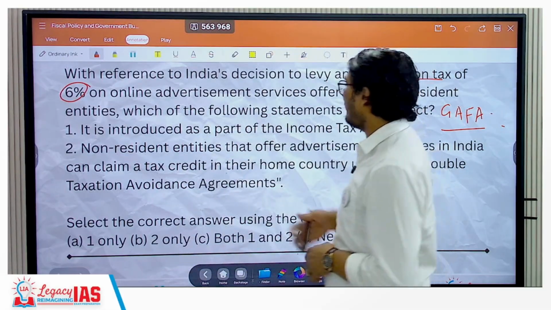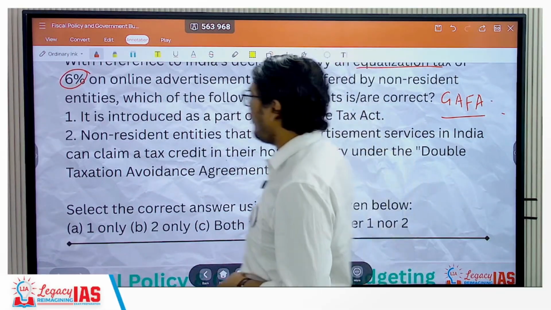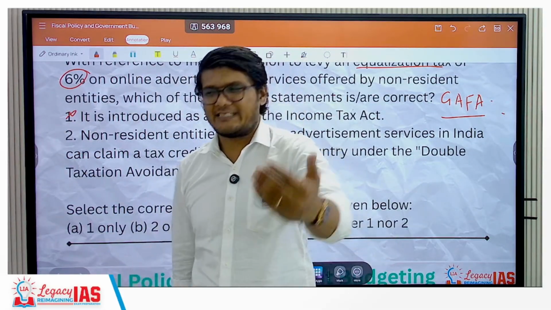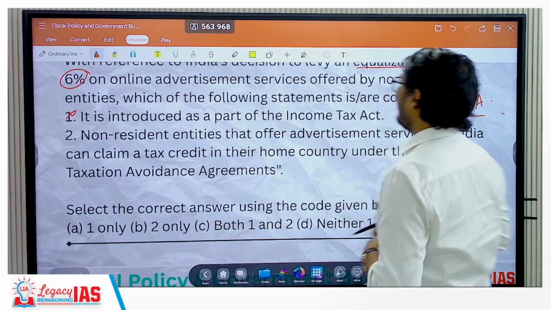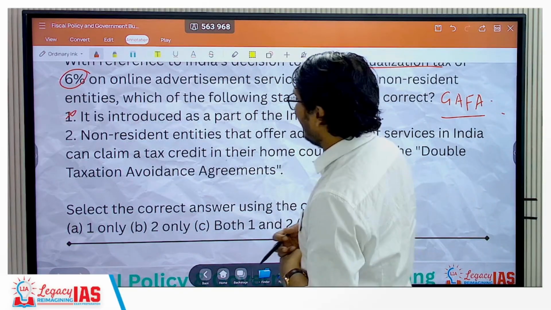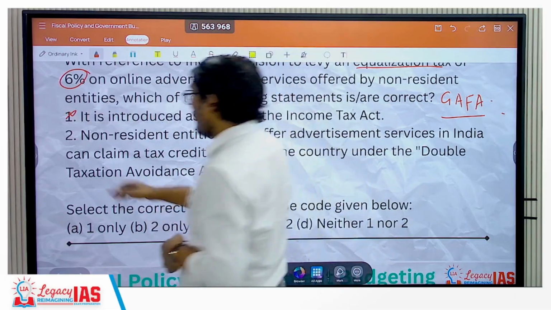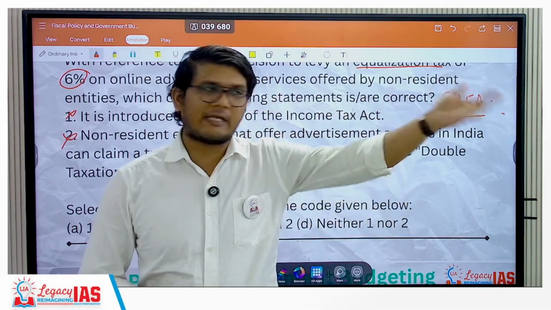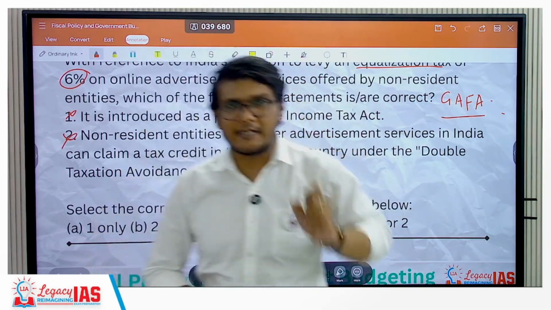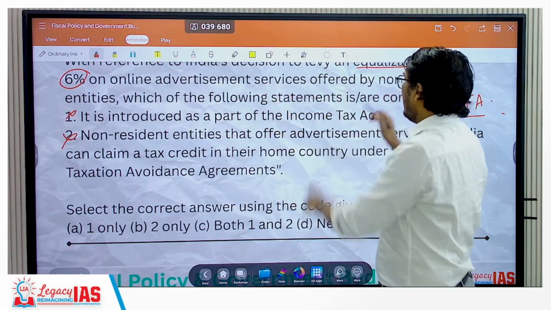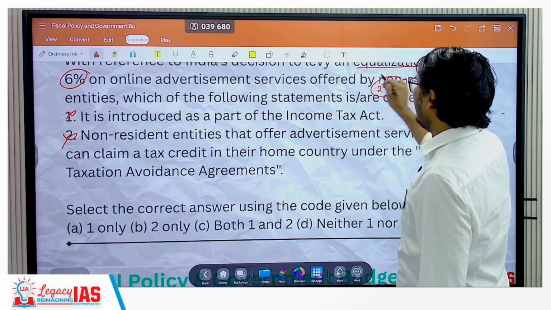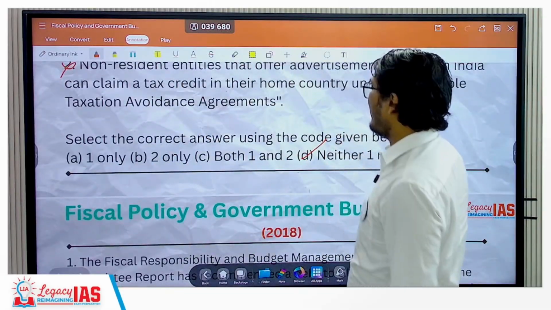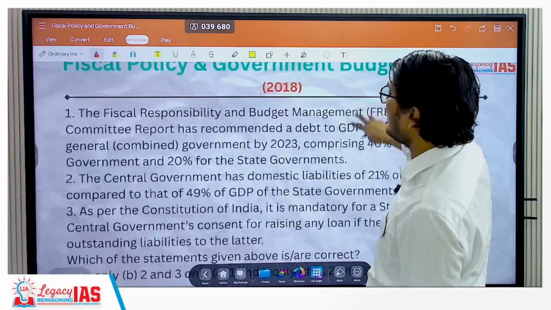Now, non-resident means the entities which are basically earning this money but not having establishments in India. Statement 1, it is introduced as a part of the Income Tax Act. No, it was not introduced as a part of the Income Tax Act. It is not with respect to the individual's income. Statement 2, non-resident entities that offer advertisement services in India can claim a tax credit in their home country. No, no such tax credit. This 6% is over and above whatever they would be required to pay in their own country. This is factual. It was brought in the year 2016 itself, and in 17 you got the question on that. The correct answer here is D, that is neither 1 nor 2.